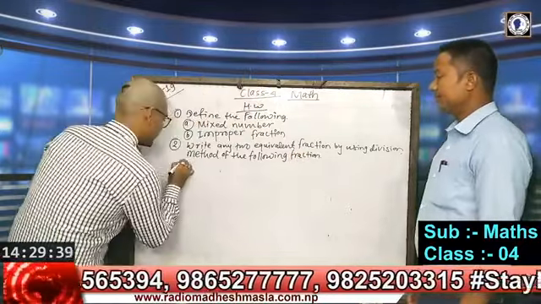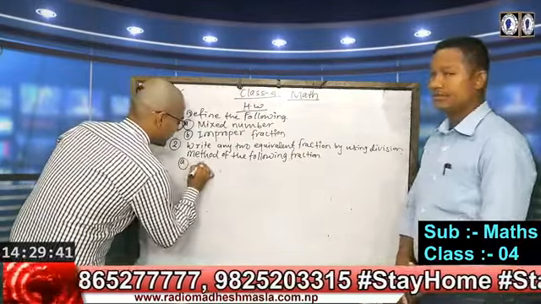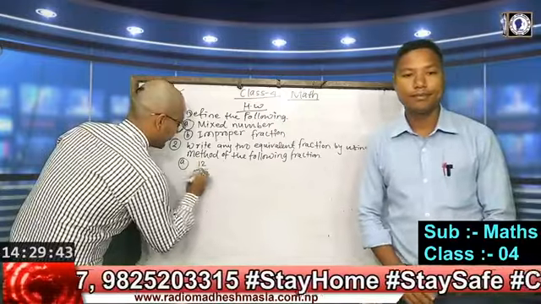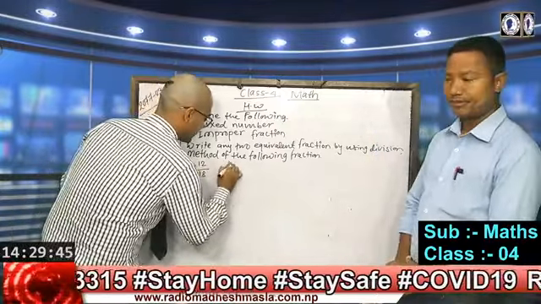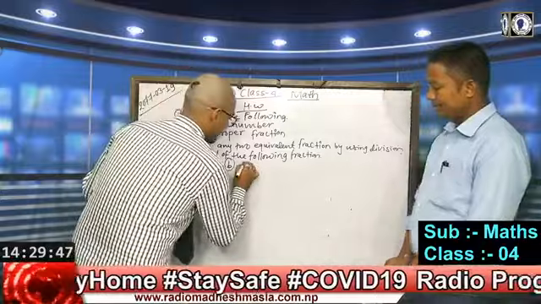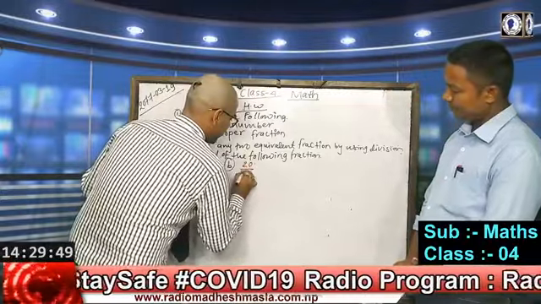In question A, 12 by 18. Then after, question B, 20 by 30.